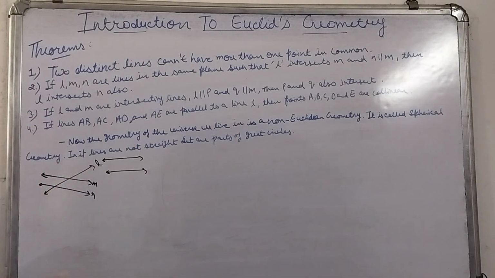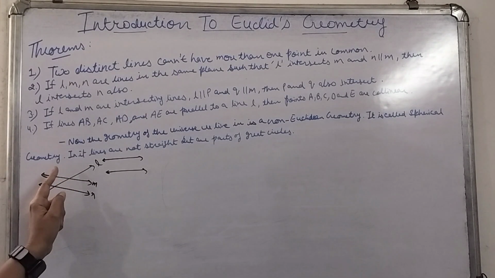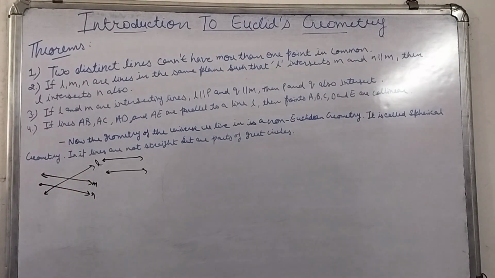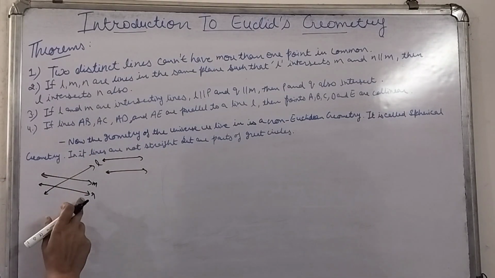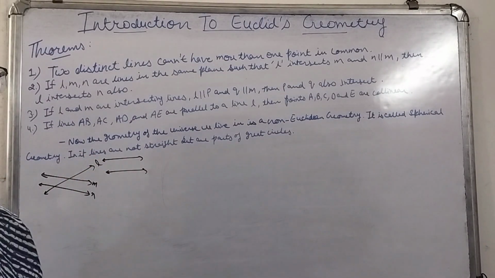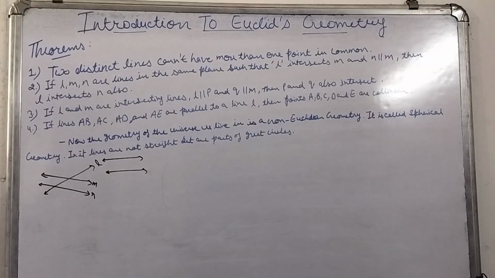This is your second theorem. That means if there are two intersecting lines, L and M, and we draw a line N which is parallel to M, then this line N will be intersecting L. That means N and L will also be intersecting lines.